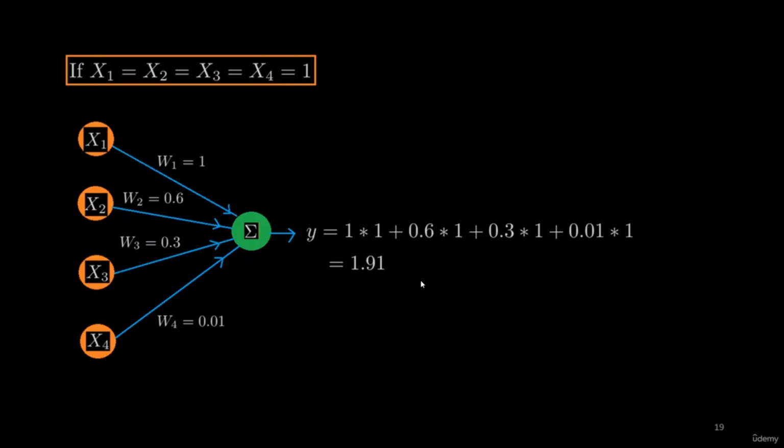So this is our perceptron score or a neural network score. Now, based on this score, we have to assign a value or a label, either 1 or 0, because 1 means the candidate is selected and 0 means the candidate is not selected. So how to transform this 1.91 into a decision? For this, we need to model the output value of a perceptron or a simple neural network. How to model this output? In order to model this output, we need an activation function.